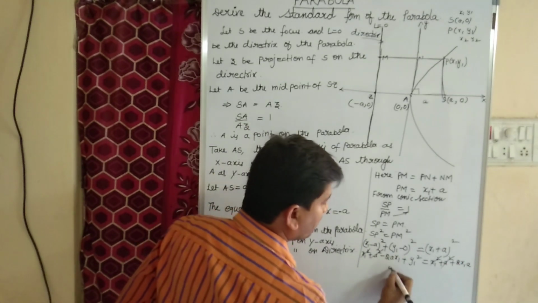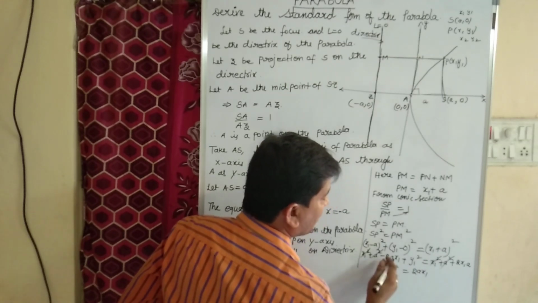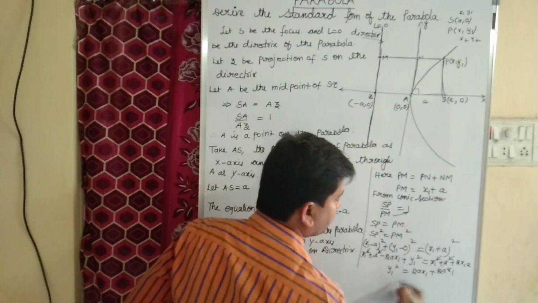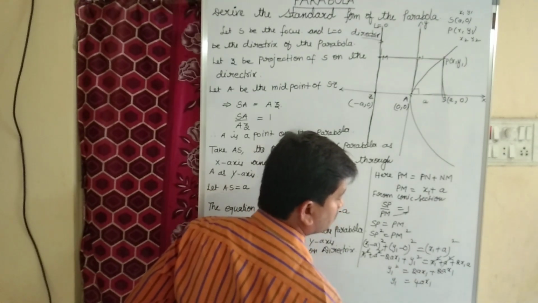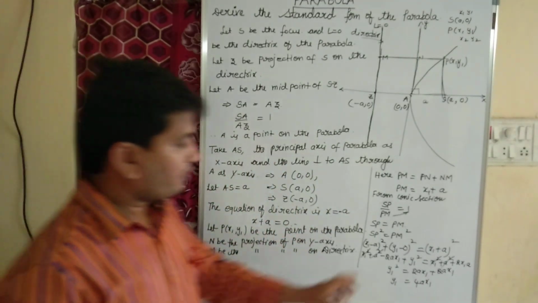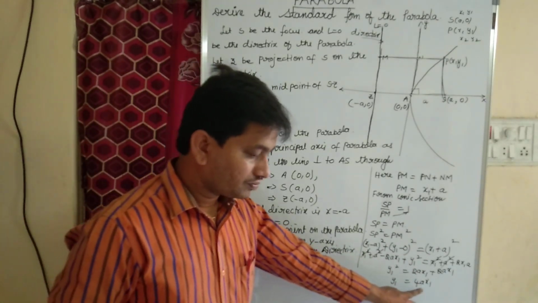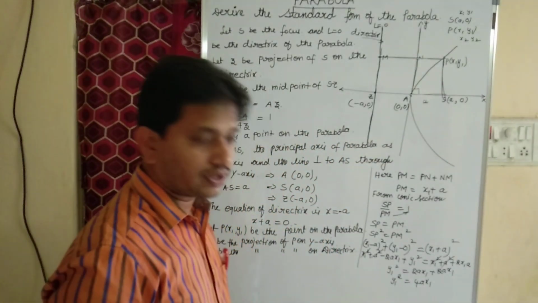Here we have y1 square equals 2ax1 on the right. The minus 2ax1 you transpose, you will get plus 2ax1. So 2ax1 plus 2ax1 gives 4ax1. So y1 square equals 4ax1.